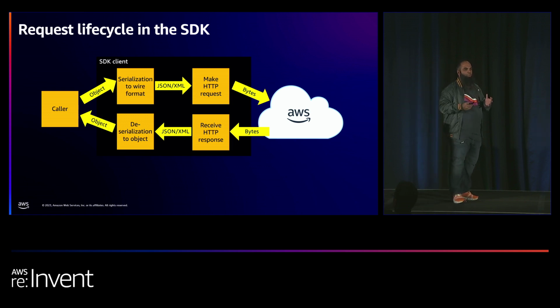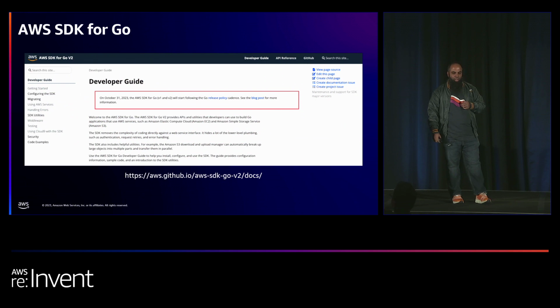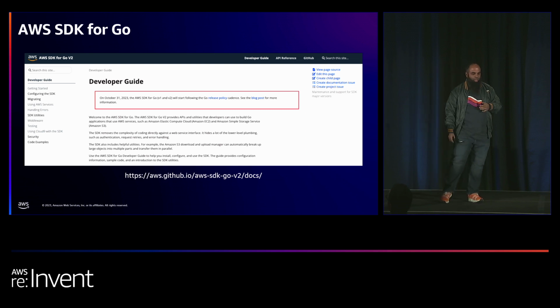So pretty straightforward approach, which allows you to continue functioning within the language without you being exposed to a lot of the network calls, for example, right? You just have to do a function call, and then under the hood, everything else is taken care of for you. Now, with the SDK for Go, this has been available for quite some time. And like I said earlier about the SDK in general, this provides utilities. It provides ways to actually build applications faster. And recently we just announced that we are following the cadence of Go releases now for the SDK versions also.